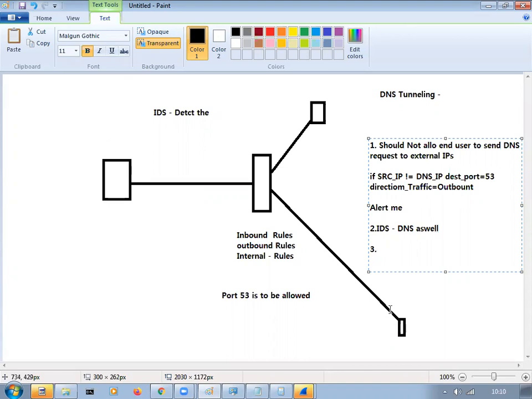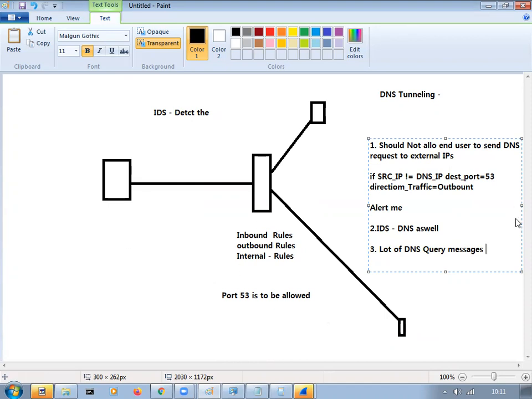The DNS server is nowhere present when the request went and tried to connect directly or indirectly. It is not there, right? So you will be getting a lot of DNS query messages, whether successful or unsuccessful, if it reaches that particular DNS server.